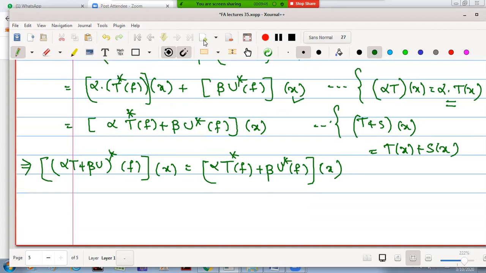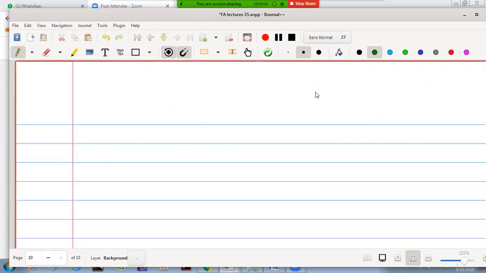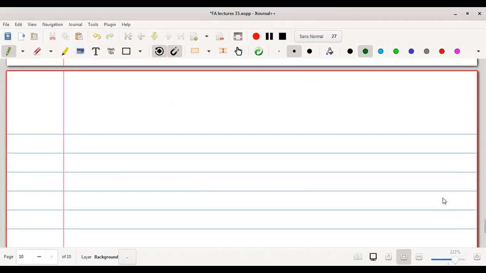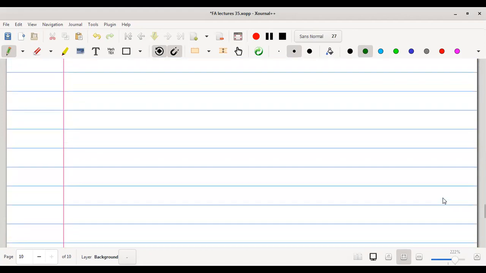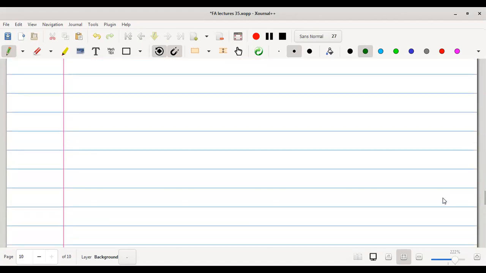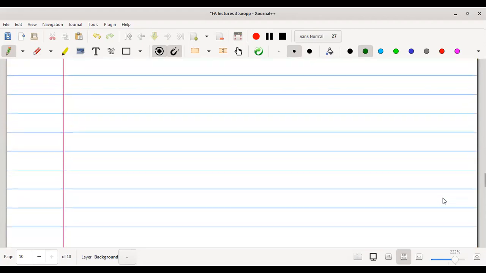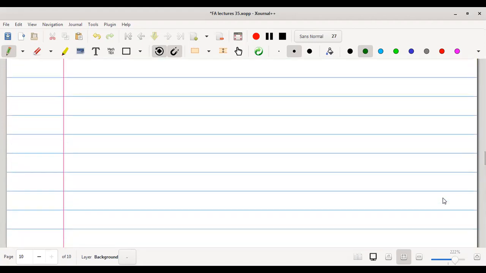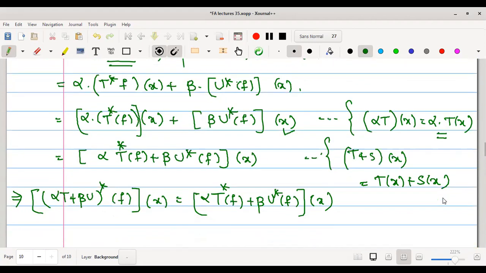Let me just insert the pages. Yeah, I have inserted the pages. Just let us go to the page where we are. Here we are, right?